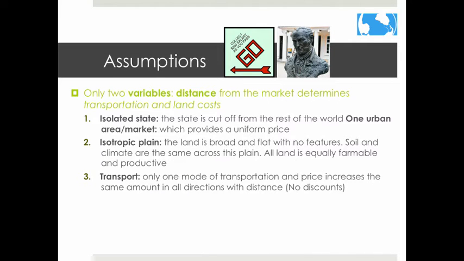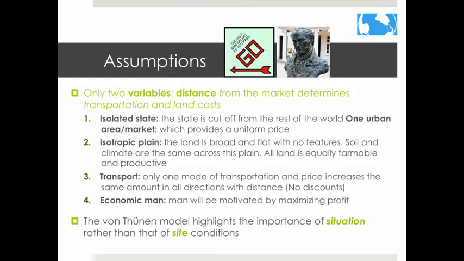Third, he assumed that farmers transport goods to market via ox cart across land directly to the central city without passing go or collecting $200. Basically, there's no roads here. Lastly, farmers have to pay for caviar and hot tubs, so they always act to maximize profits. This means that culture and government policy doesn't come into play in his model. Essentially, Von Thunen focused on situation factors rather than site factors when he developed his model.